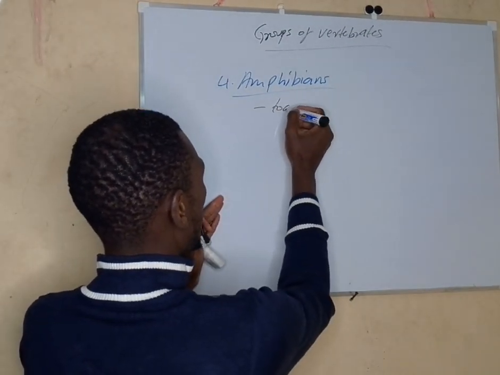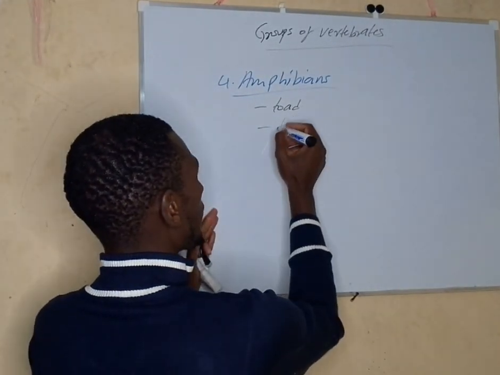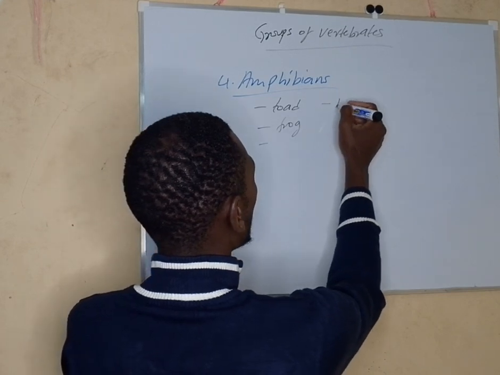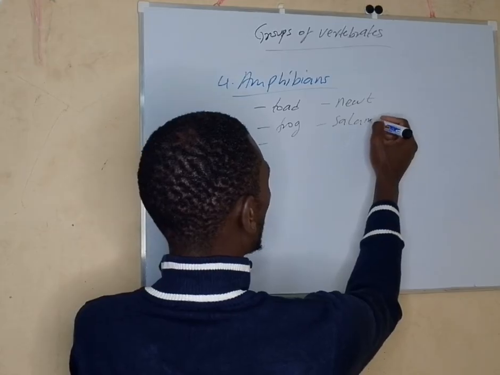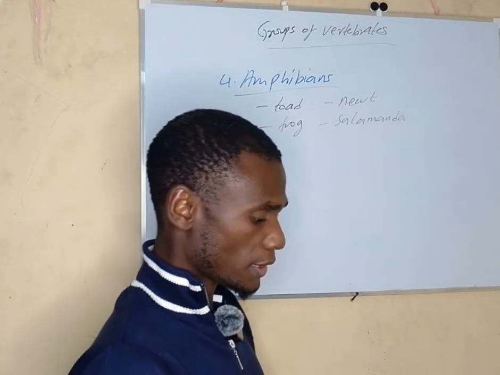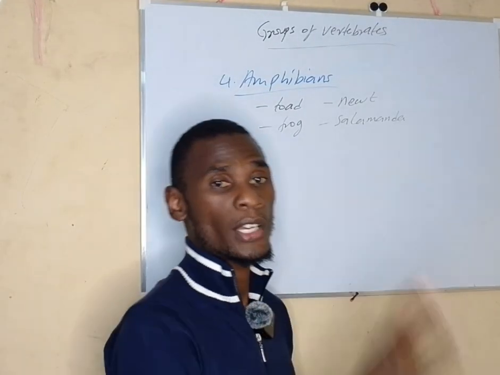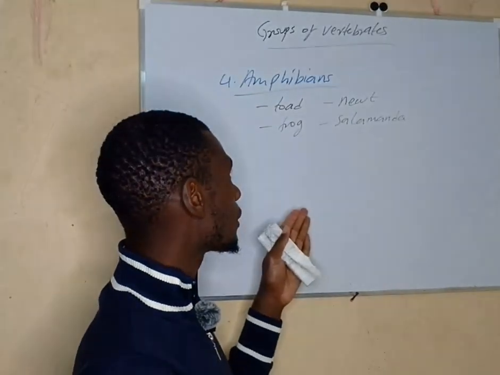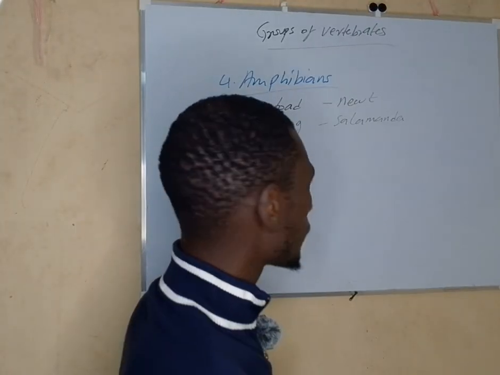One of them is like a toad. A toad, we have a frog, we have a newt, and we have salamander. In fact, as far as this level is concerned, we are only supposed to learn about those 4 examples of amphibians: the toad, the frog, the newt, and the salamander. So don't add any.